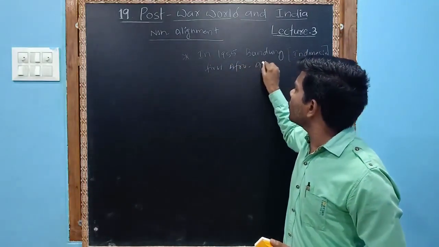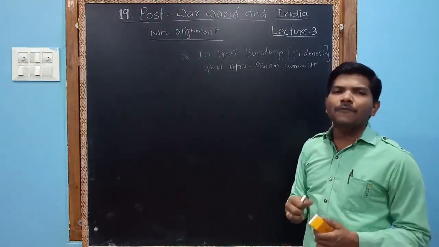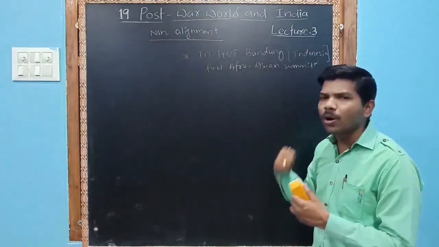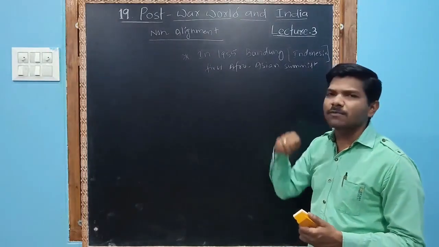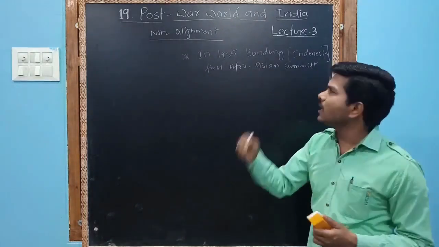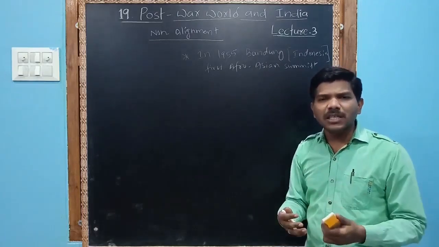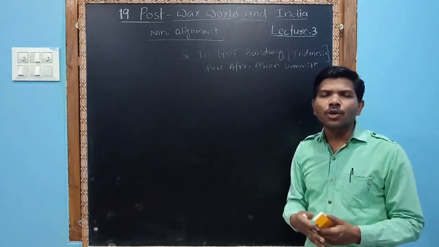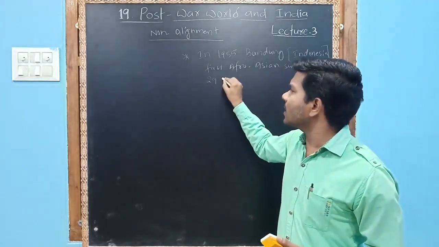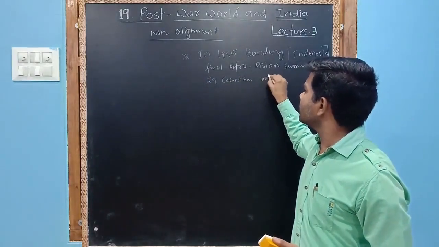Why is it called the Afro-Asian Summit? Because among the recently independent countries, most were from the Asian continent and the remaining were from Africa. Hence African and Asian countries met at Bandung in Indonesia in 1955 to discuss issues related to the two power blocs and the Cold War. Here 29 countries were represented.